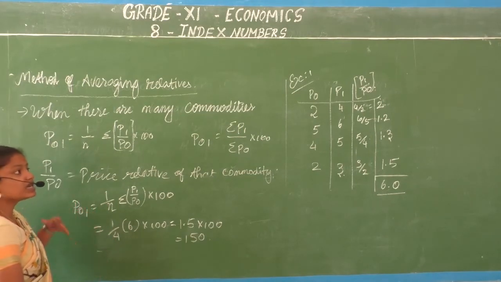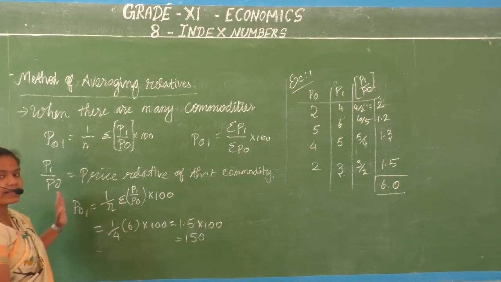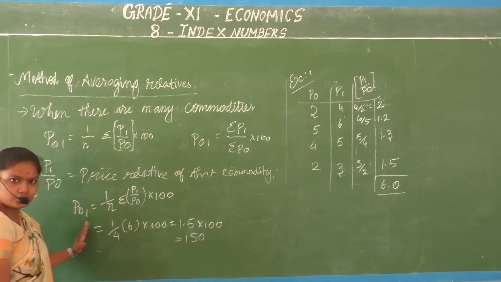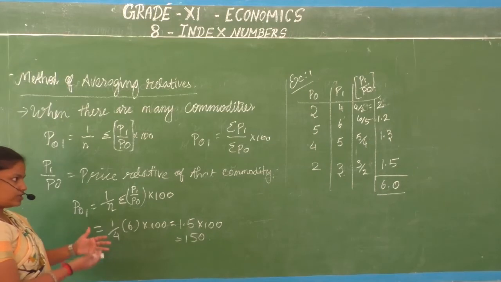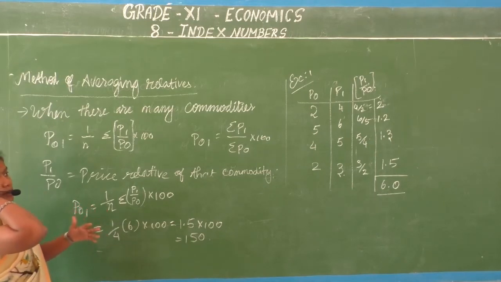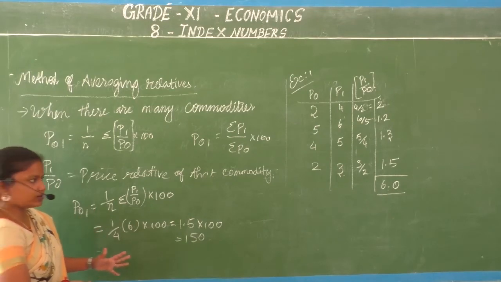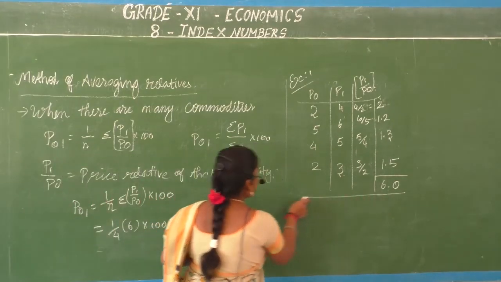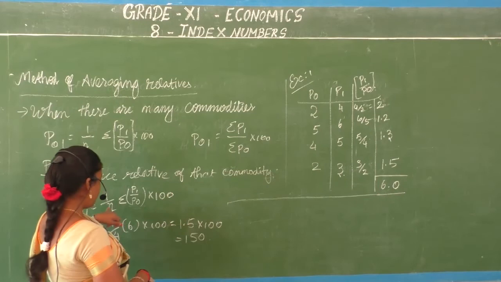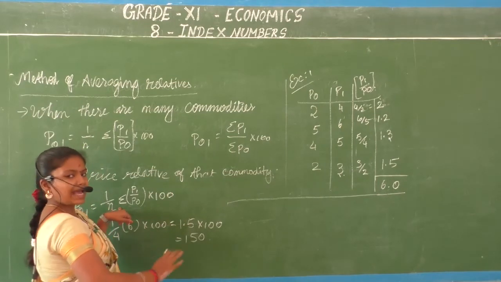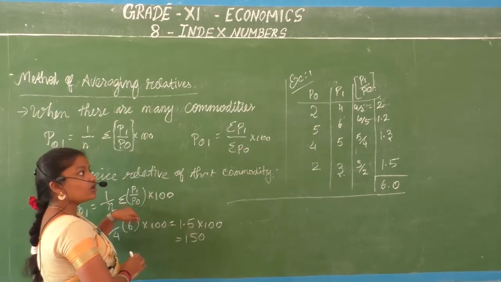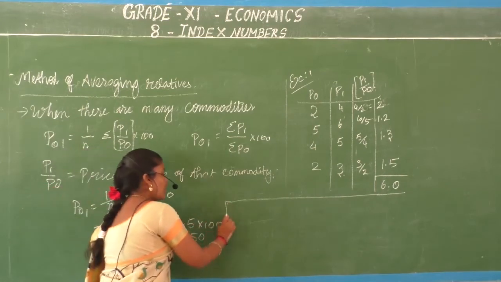So what is the other method? Book la kuduthirukra method la eppadi solve pannanonu nama therinjikkanum illaya. Why is there a change means we have done the problem in a little different way, but how have they done it is what we should know. That also it is essential for you to know. So we'll put it exactly in the formula. Formula sollirka madri nama podalam. So how do you do it?